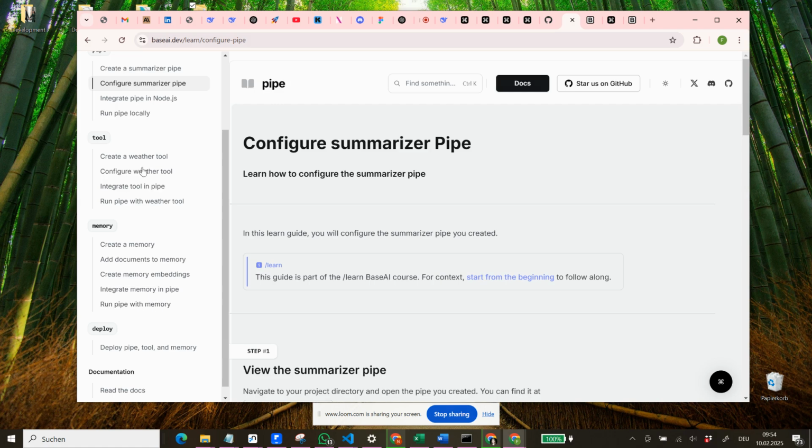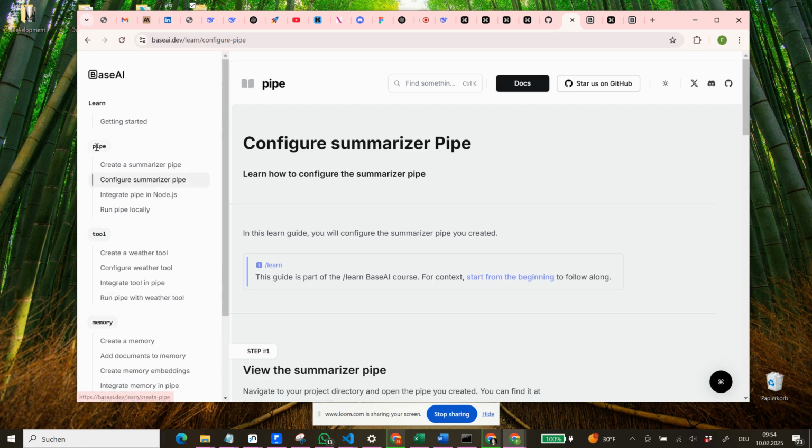And then maybe we will run some of those as well, but we definitely run our first pipe, so our first AI agent. So we get started with a tool with Langbase to better understand how we can use this as a tool, and then we can take it from there. So with that, let's get started and let's see how we can configure and build our first summarizer pipe.